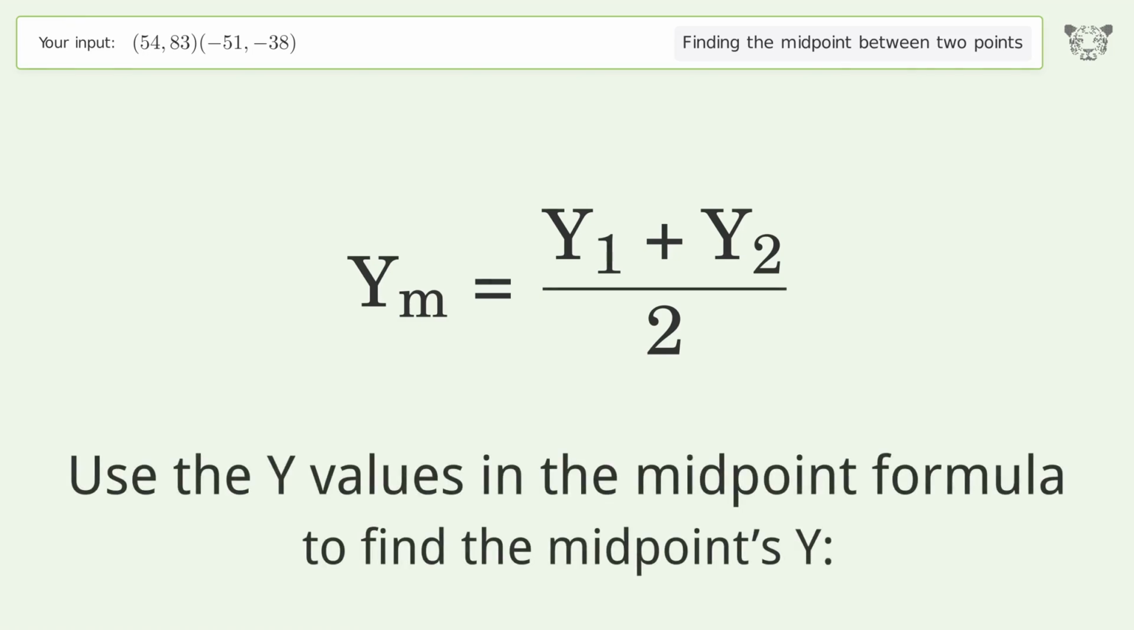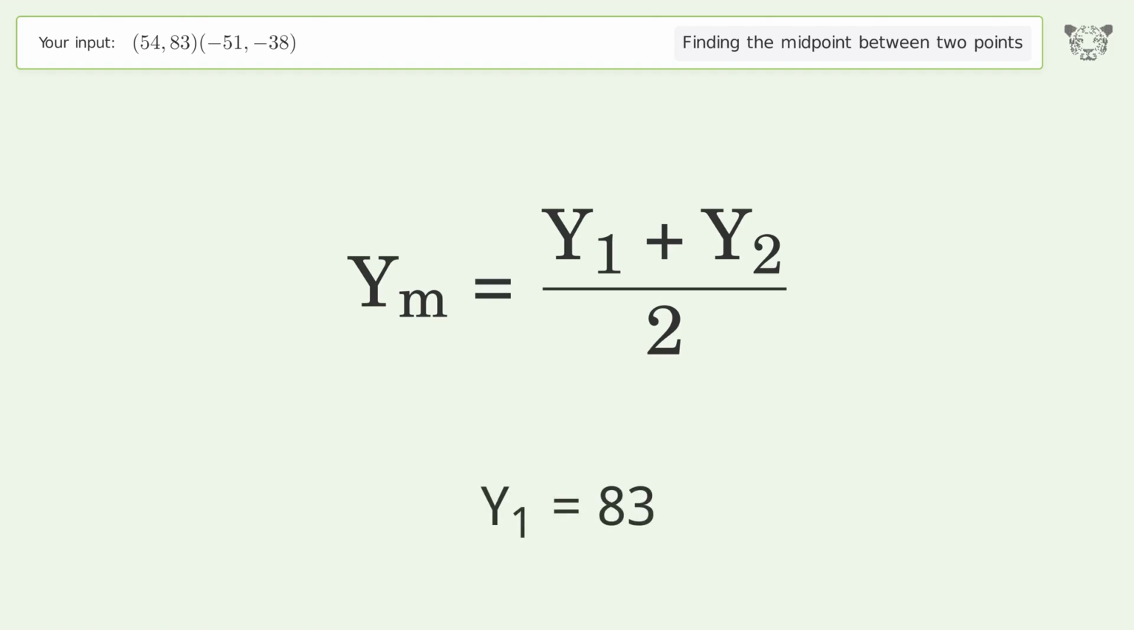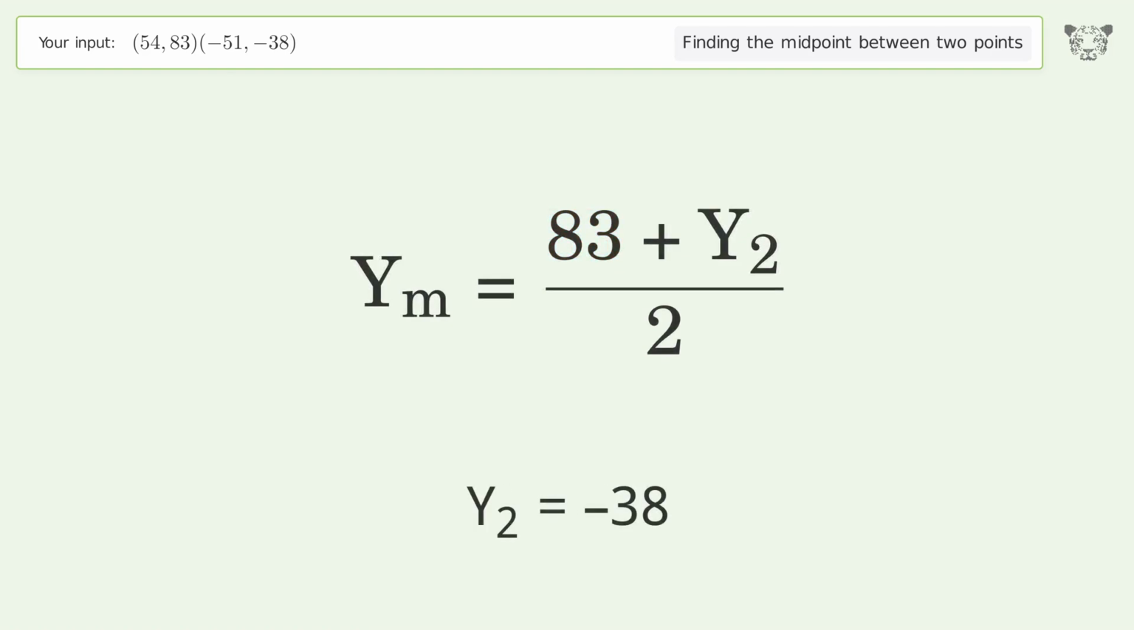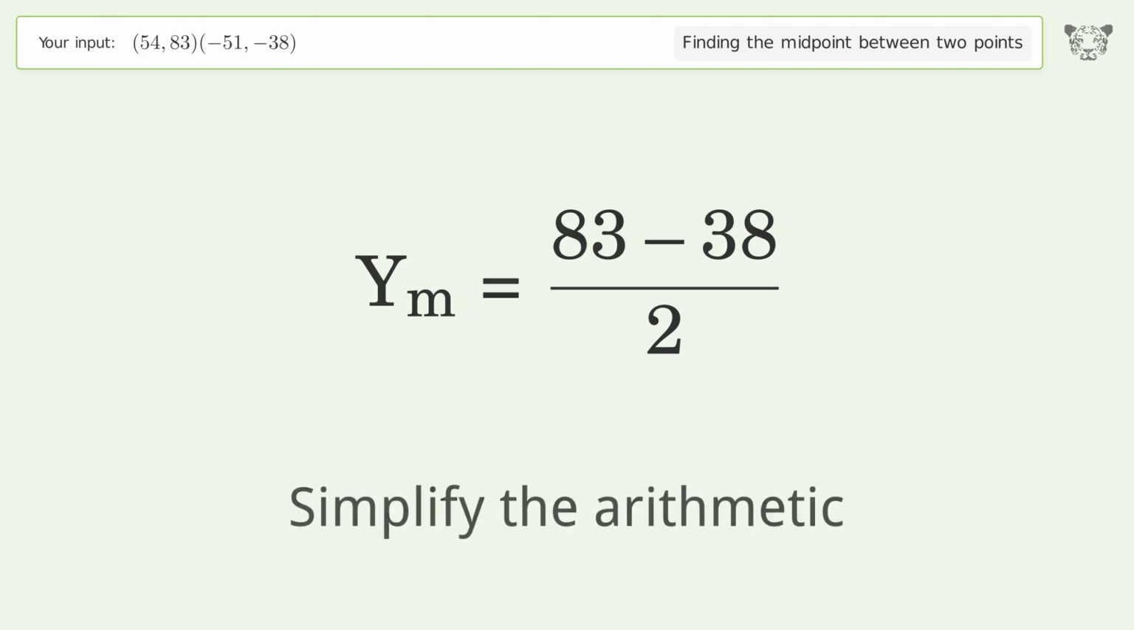Use the y values in the midpoint formula to find the midpoints y. y1 equals 83. y2 equals negative 38. Simplify the arithmetic.